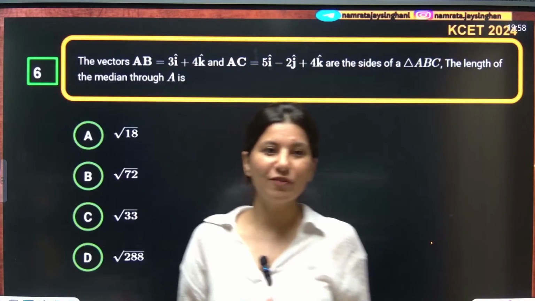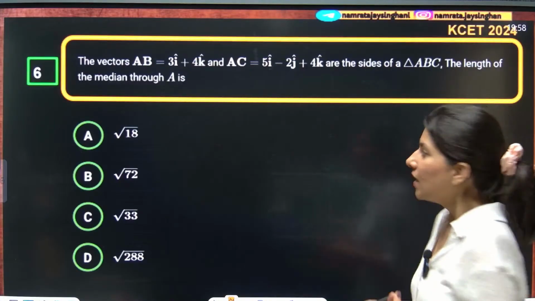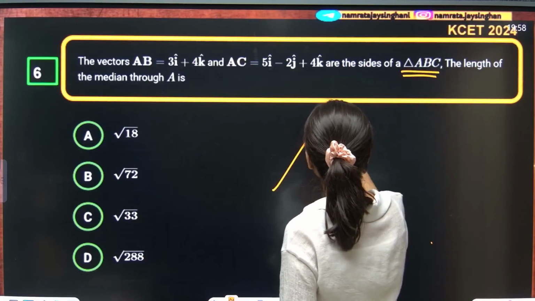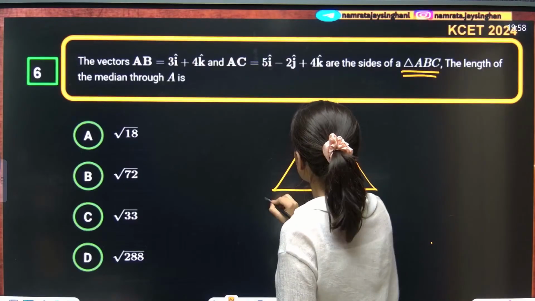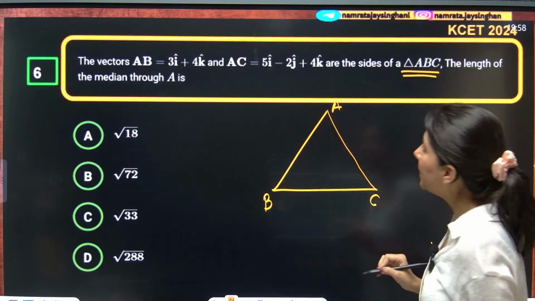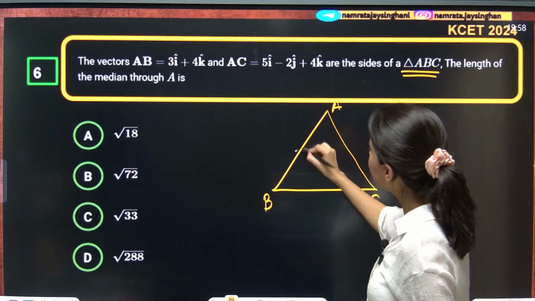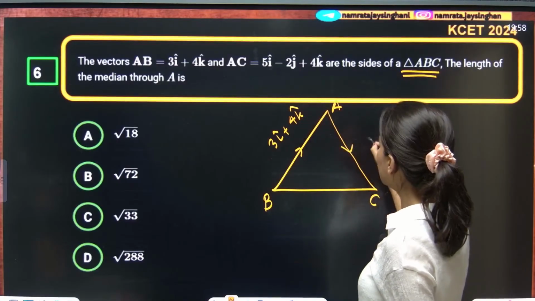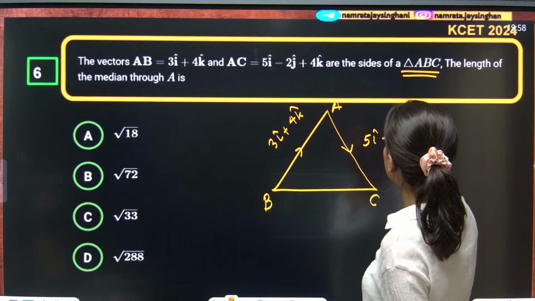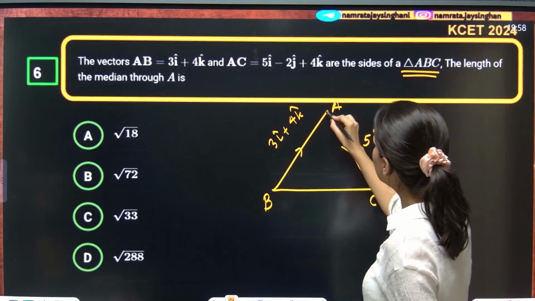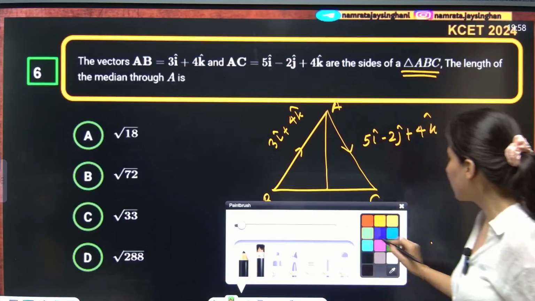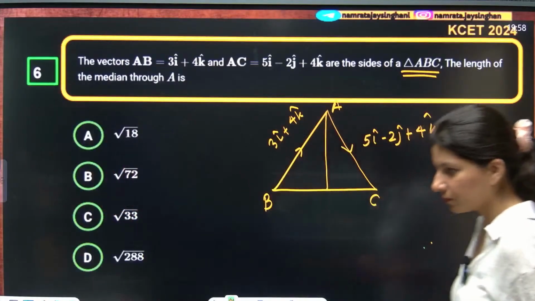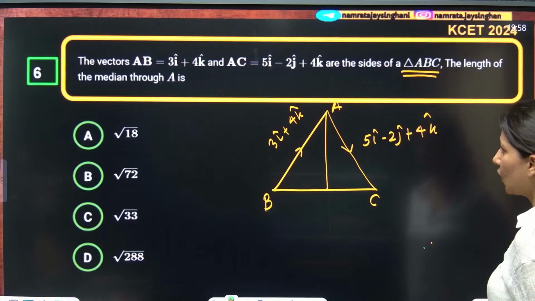Vectors, from the world of vectors. In this question, AB and AC are the sides of triangle ABC. Suppose we have a triangle ABC. AB is 3 i cap plus 4 k cap. AC is 5 i cap minus 2 j cap plus 4 k cap. Length of the median through A is what they are looking for.